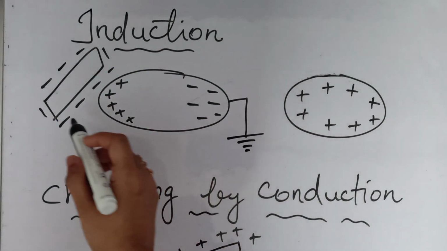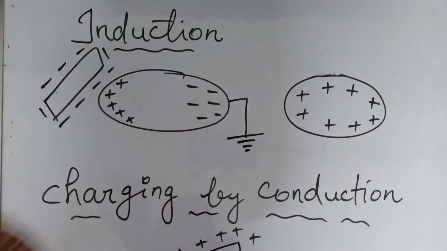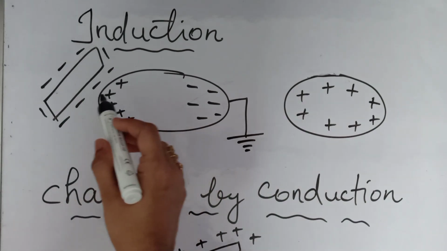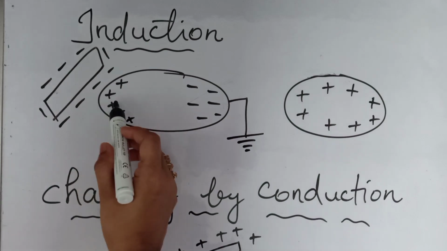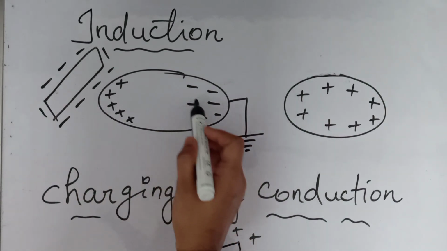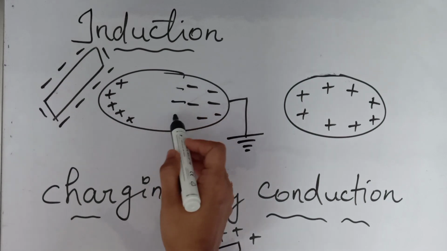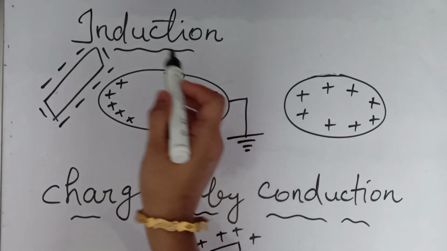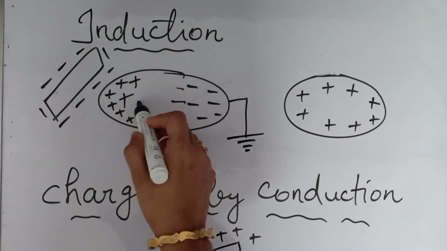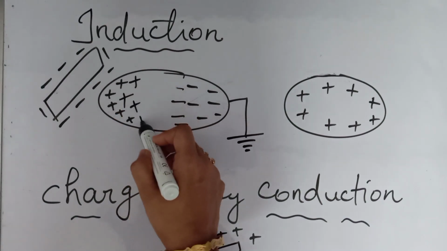Then what happens? There is negative charge, and we know that similar charges repel each other, right? So the negative charges will go to the other end of the metal plate. All these will be negative charges, and automatically the opposite charges, positive charges, will come to this end. So here the positive charge will be residing.